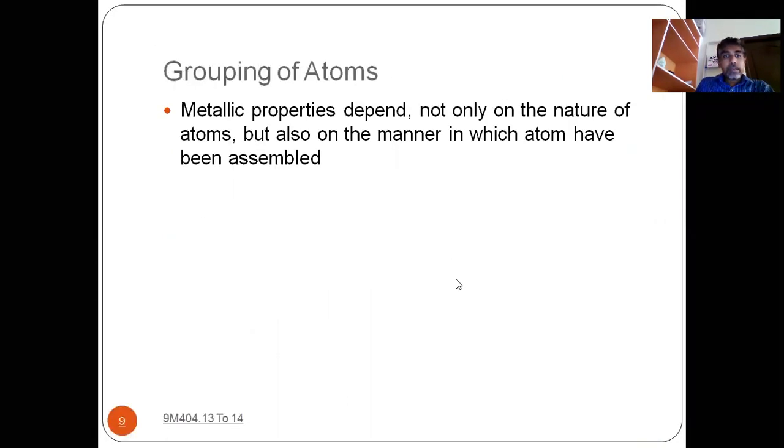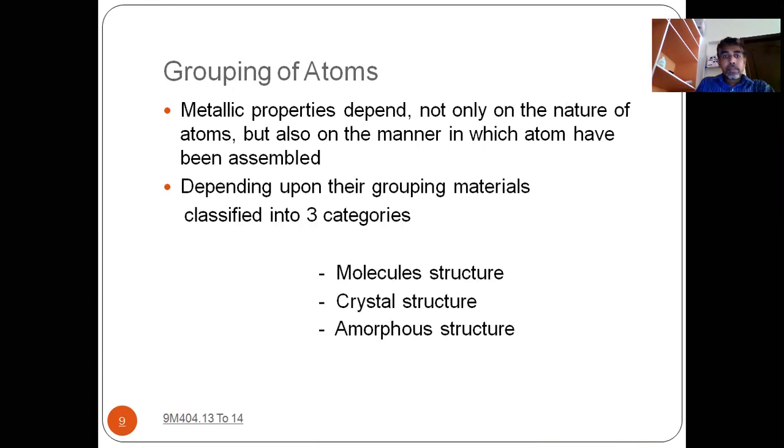So next, grouping of atoms. Metallic properties depend not only on the nature of the atoms but also on the manner in which they have assembled. How the atoms are grouped together matters, not only the nature of the atom. The atoms may have different natures, but you are having another parameter, that is how the atoms are grouped together. So based on that grouping, we are having different types.